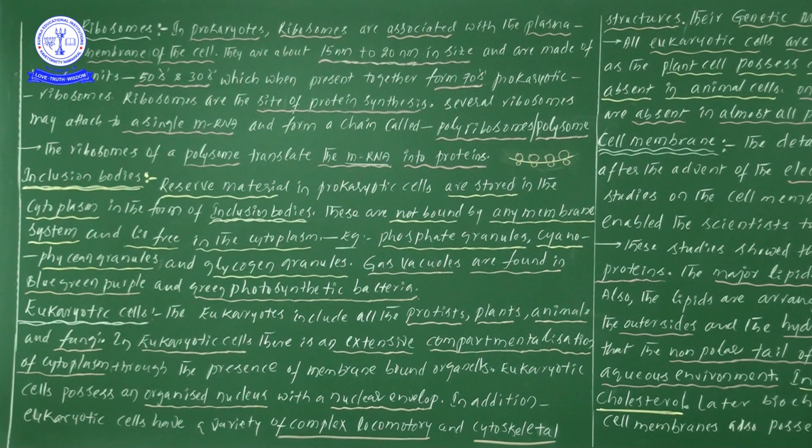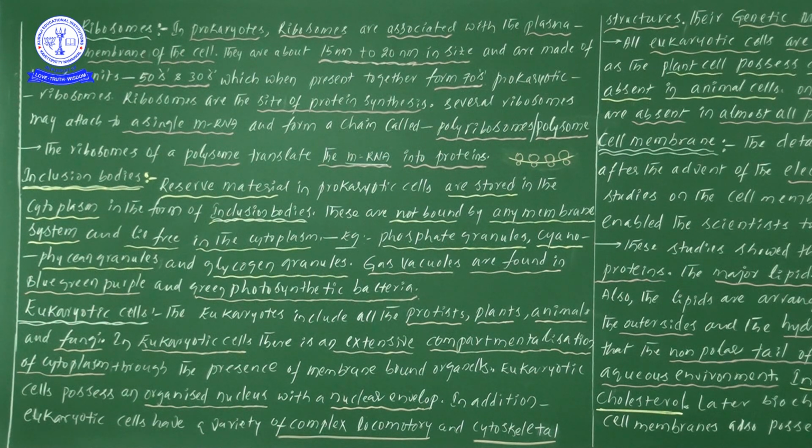Next one, in eukaryotic cells there is an extensive compartmentalization of the cytoplasm. Means this particular cytoplasm is divided into so many compartments. Suppose in our home there is a kitchen, then a praying hall, a sleeping hall, a dining hall, and likewise different rooms in one house. Likewise in one cell, there are different compartments; the cytoplasm can be divided into many parts.